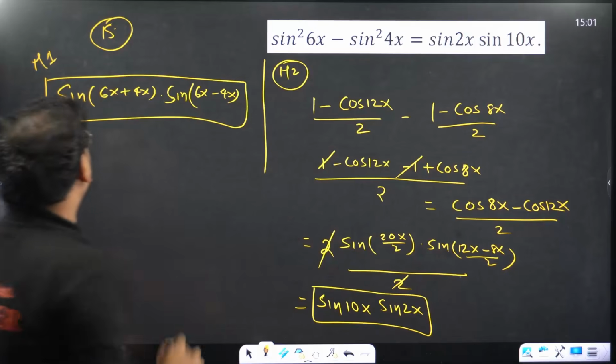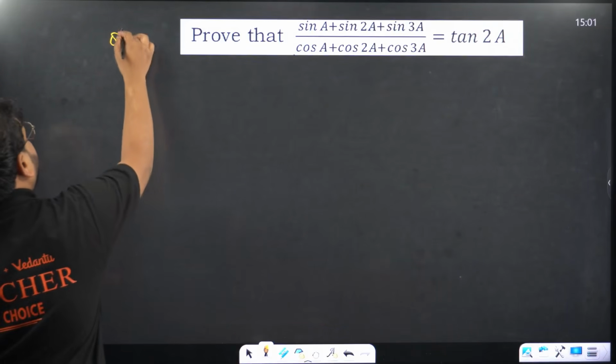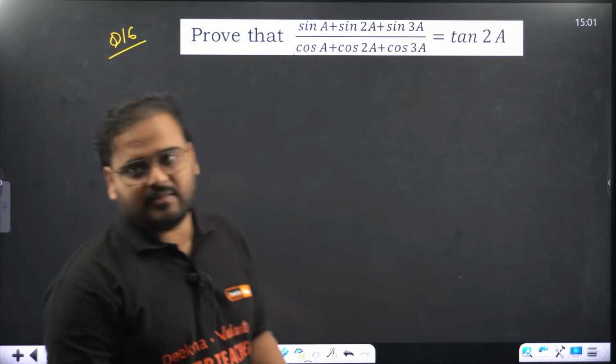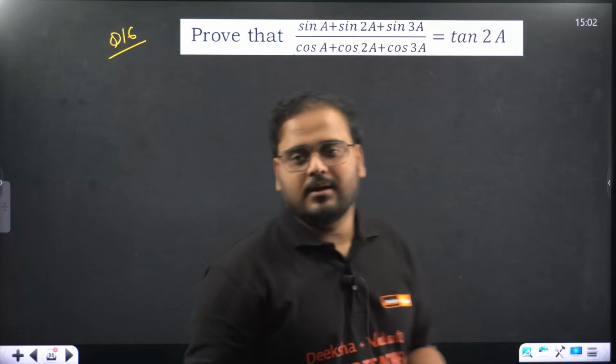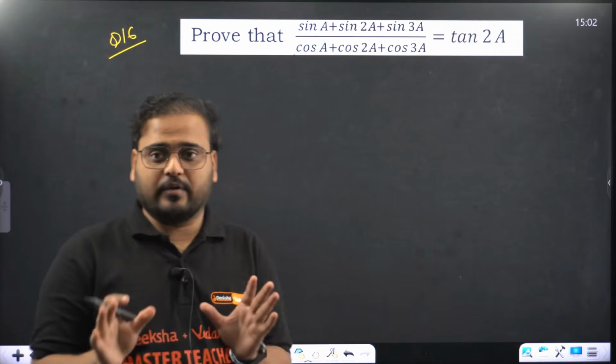Correct now? This was question number 15. Let's look at question number 16. Prove that (sin A plus sin 2A plus sin 3A) divided by (cos A plus cos 2A plus cos 3A) is tan 2A. How do you solve it? Let me give you a hint for this question and you try to solve it. I'll give you an appropriate hint, don't worry.